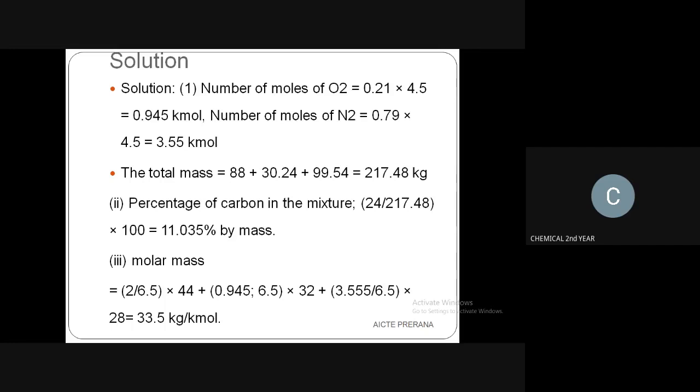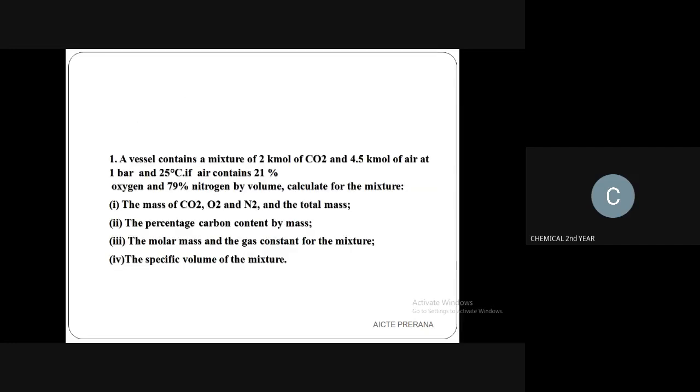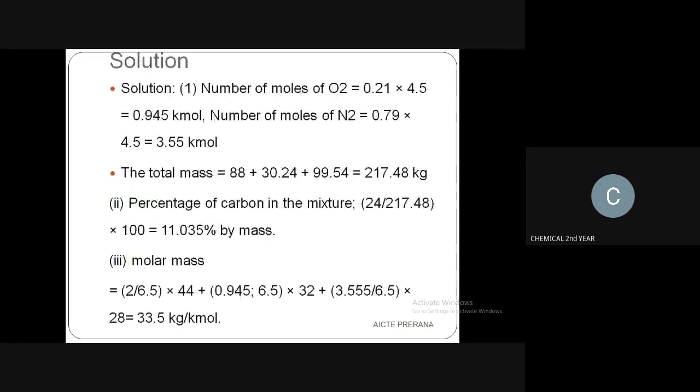So the first question they have asked, the mass, has been calculated, and then we have to find the total mass. The total mass is carbon dioxide plus oxygen plus nitrogen. These three are added, and we get the bulk amount of mass, that is the total mass.